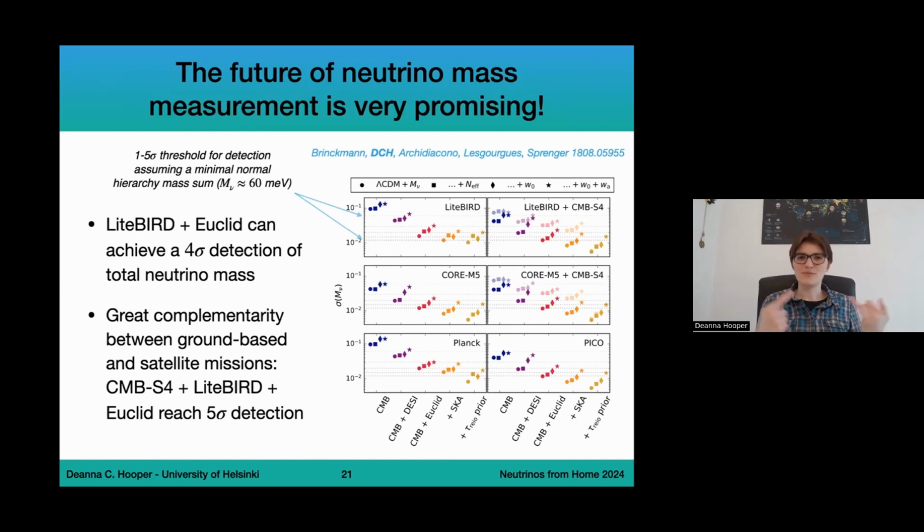Once we get data from Euclid and more precise data from DESI, once we get SKA joining the game as well and LiteBIRD joining the game, we're really going to get incredibly precise constraints on the sum of neutrino masses. So the takeaway of this slide, of this analysis that we did, is that it really is likely that cosmology is going to get incredibly precise measurements of the sum of neutrino masses very, very soon.